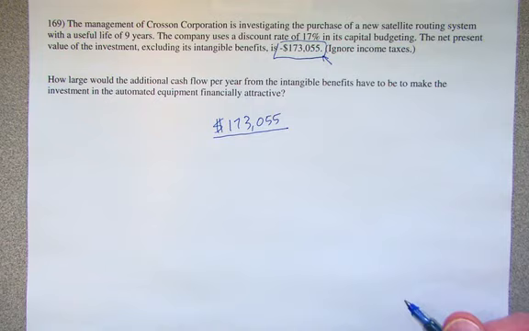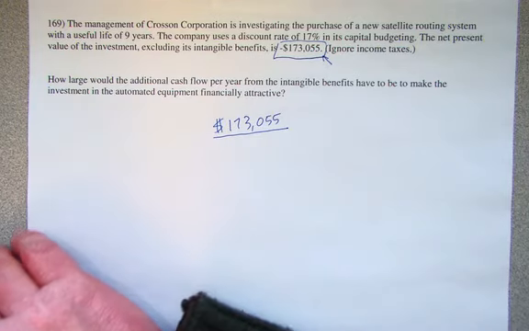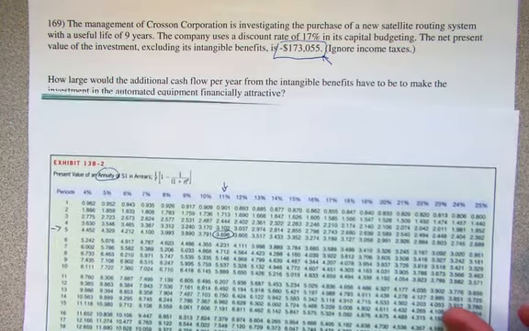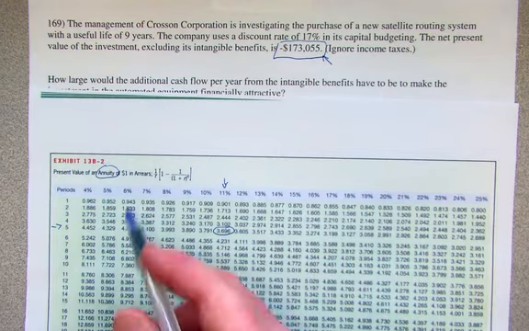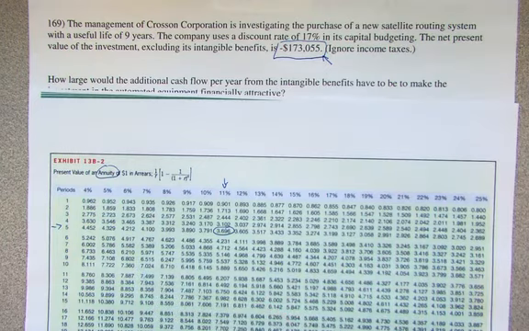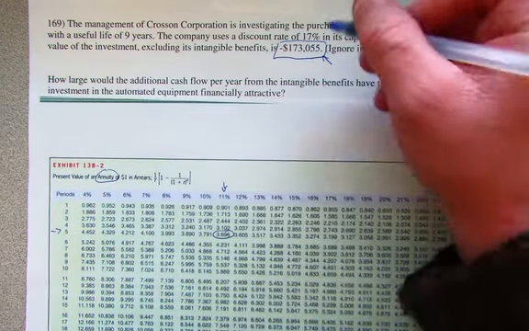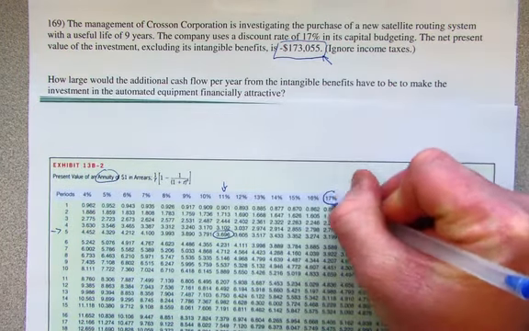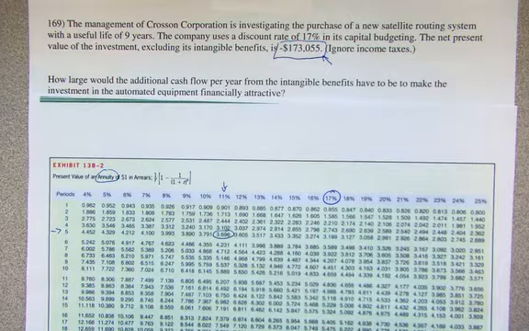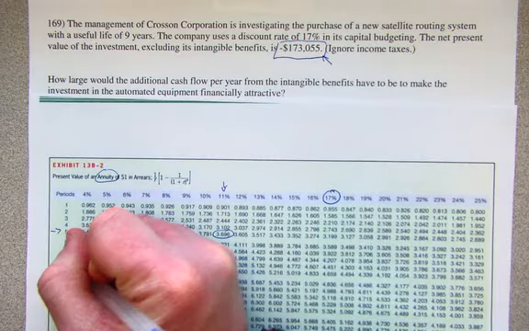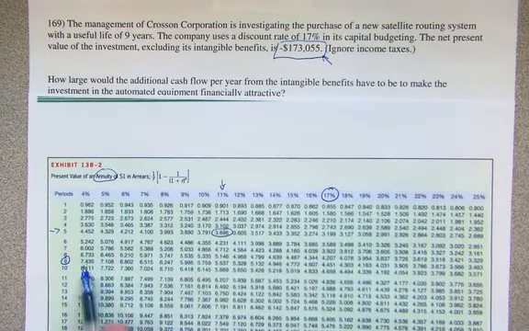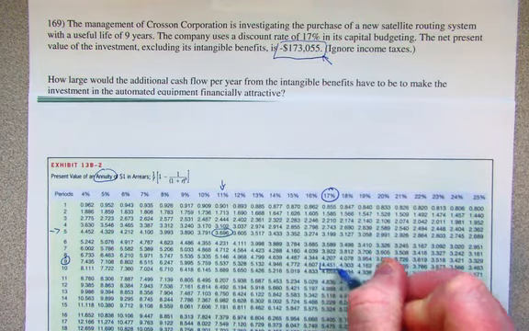Now what we want to do, these are annual intangible benefits. Anytime you're dealing with an annual amount, you want to look at the present value of an annuity. And we're dealing with a 17% rate, so let's circle that right here, and a useful life of 9 years. What we want to do is go across, find the intersection right here.